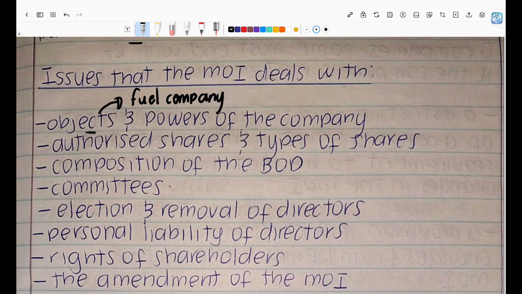Now, if you go and you have a convenience store, right? So think of many fuel stations. They have convenience stores, right? Now, if you go and you have a convenience store under your name, now we're saying any contracts you make about the convenience store is you acting ultra vires, meaning acting above your powers. Why? Because in the MOI, you put the objects of your company as selling fuel, right? So that's what object means. It tells us what exactly does your company do? What exactly does your company stand for? What exactly is the activity, the main activity of your company, right?